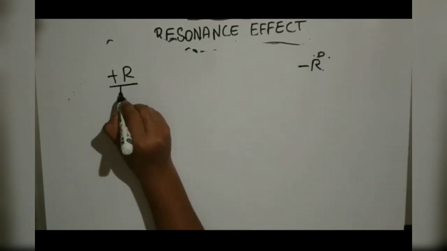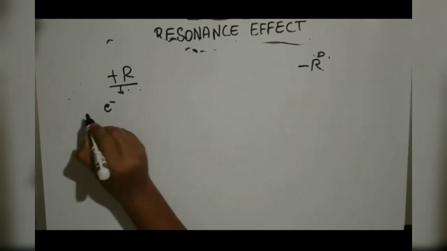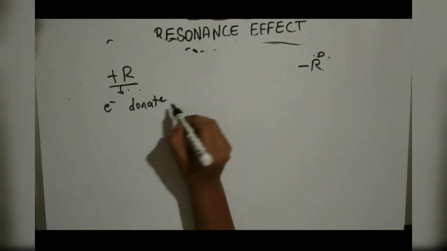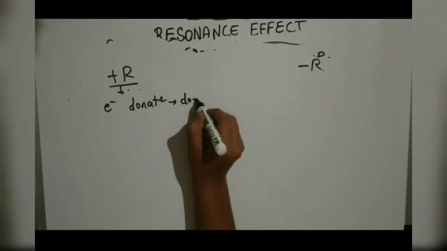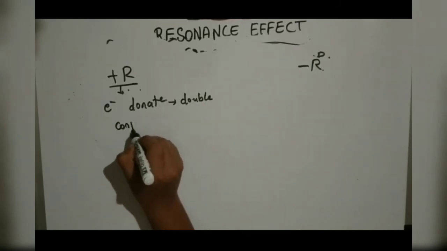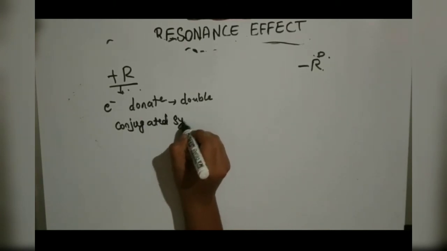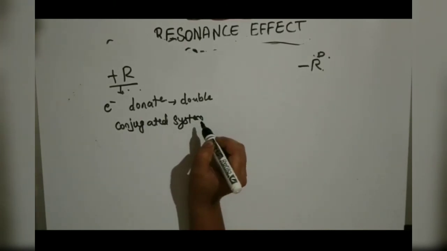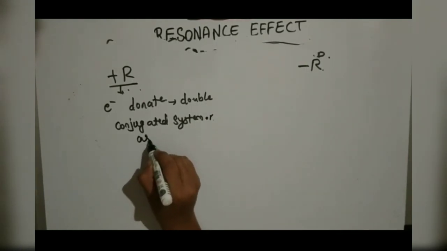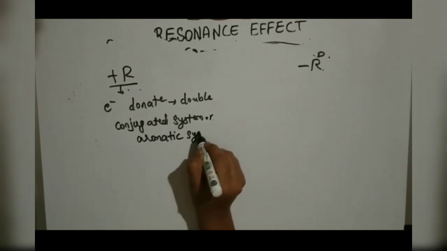So in the plus R effect, we can say groups which donate electrons to the double bond or conjugated system or aromatic system.